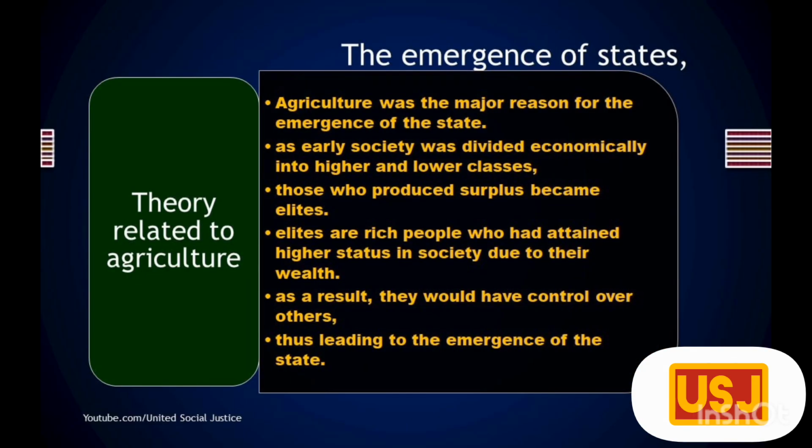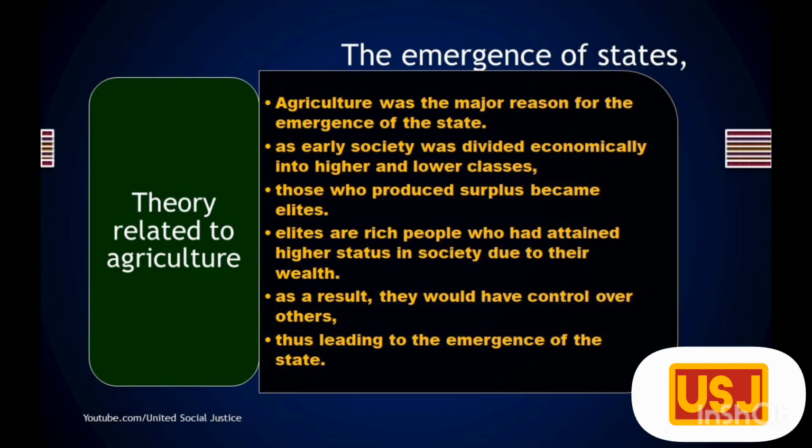Others say that agriculture was the major reason for the emergence of the state. As early society was divided economically into higher and lower classes, those who produced surplus became elites. Elites are rich people who had attained higher status in society due to their wealth. As a result, they would have control over others, thus leading to the emergence of the state.